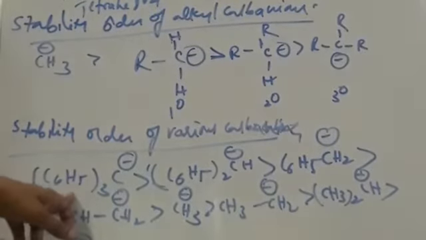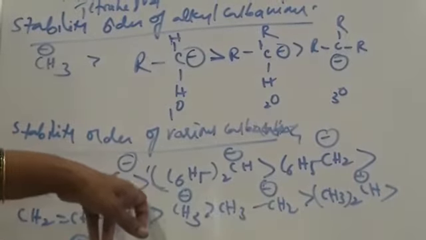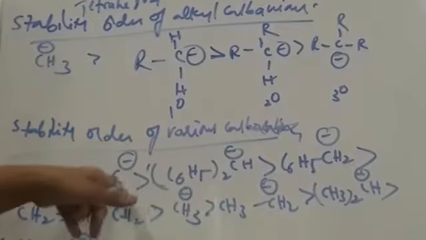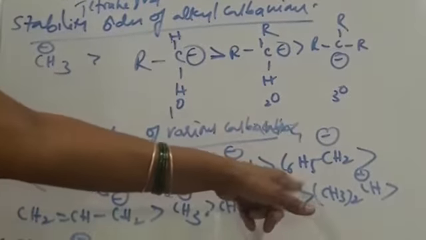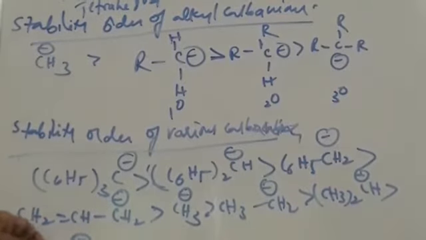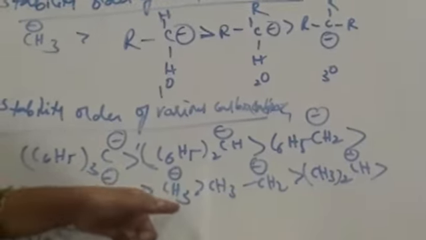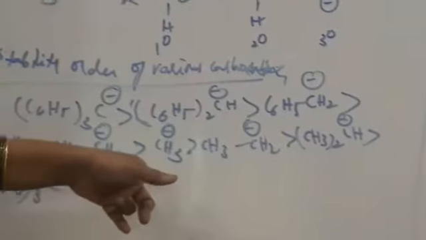So the carbene ion stability is like this: triphenyl is greater than diphenyl, tertiary, secondary, benzyl, primary, then allyl. Next, coming to alkyl: methyl, ethyl, secondary alkyl, tertiary alkyl. So this is the general order of various carbene ions.